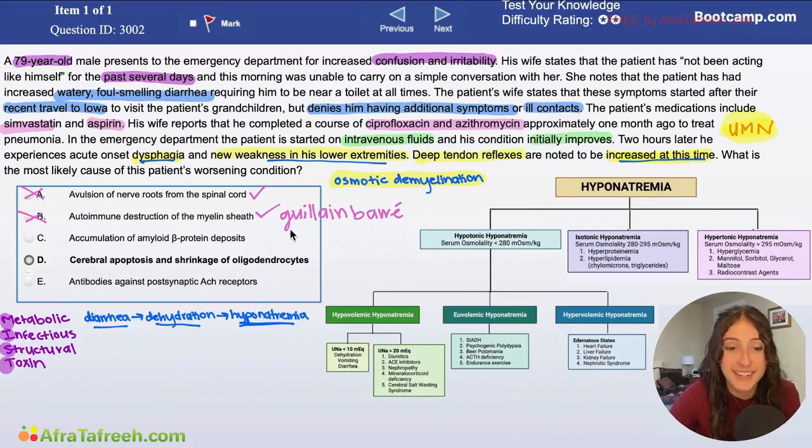The third answer is accumulation of amyloid beta protein deposits. This is a classic way that they will try to indicate to you that they are talking about Alzheimer's disease. However, this doesn't really fit with our picture because we have this time course where our patient has only been confused for the past several days.